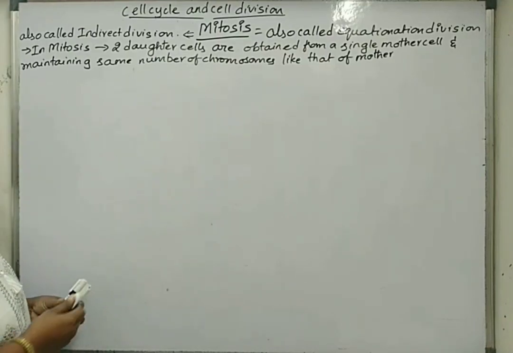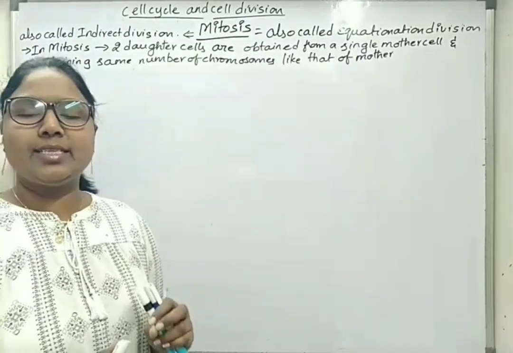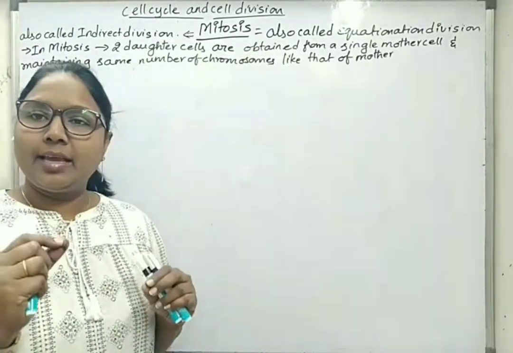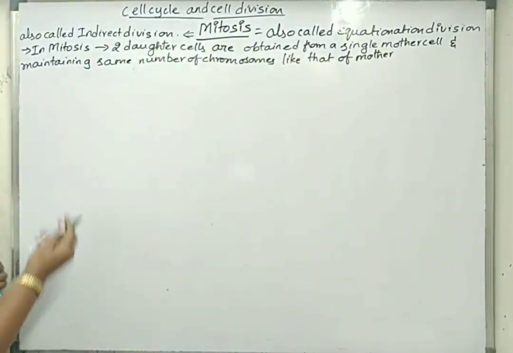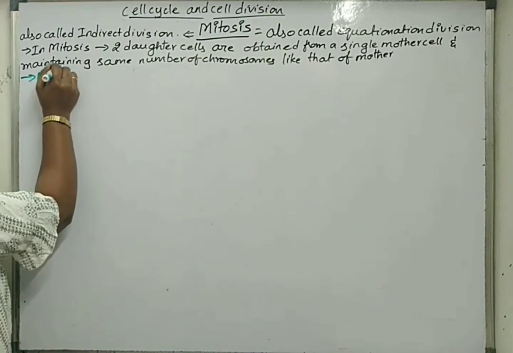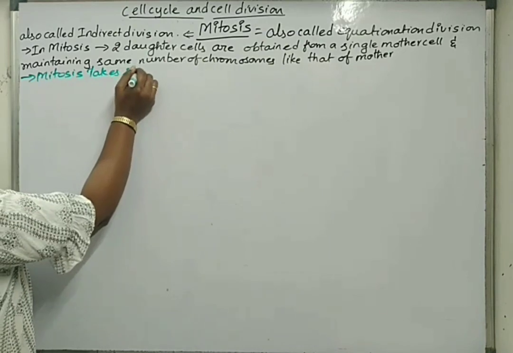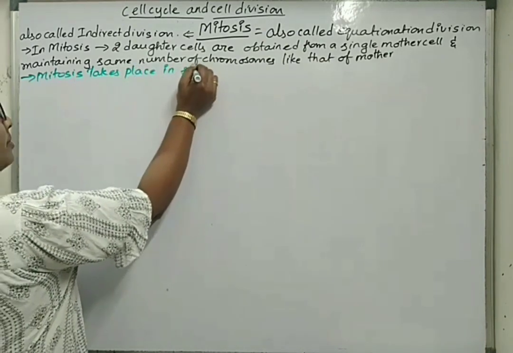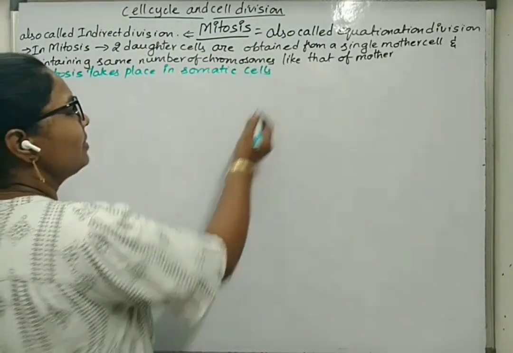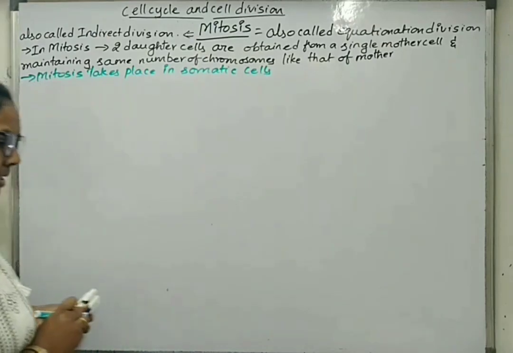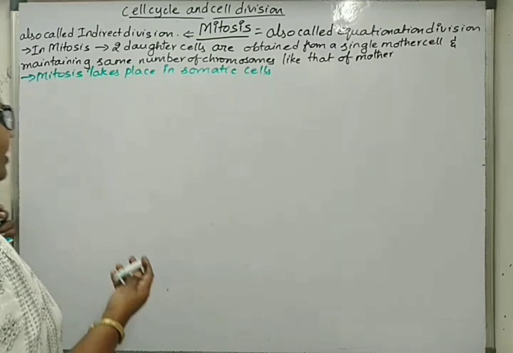So where does mitosis take place? Mitotic division takes place in somatic cells. Somatic cells are the cells except the reproductive cells in any type of living organism. Mitosis in plants was explained by Strasburger, and in animals it was explained by Flemming.